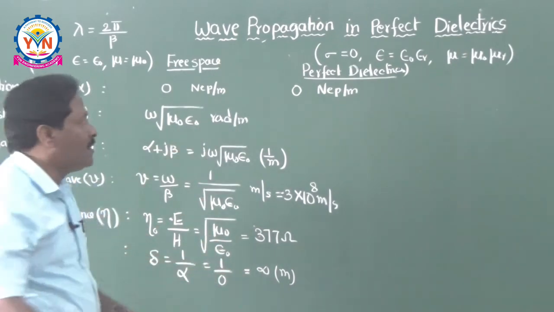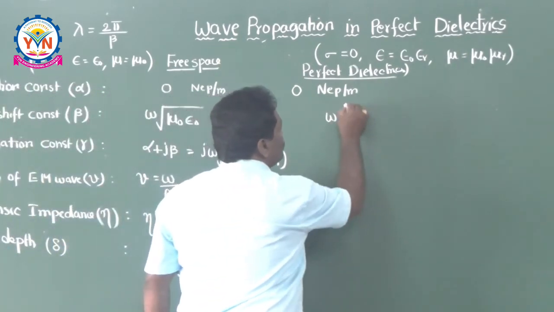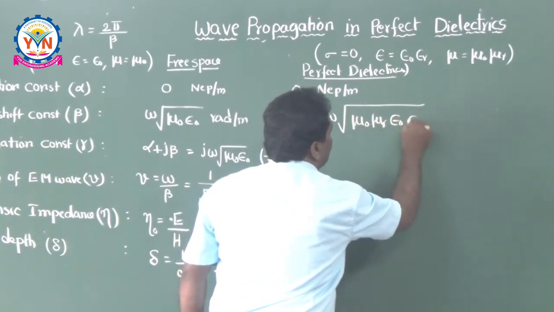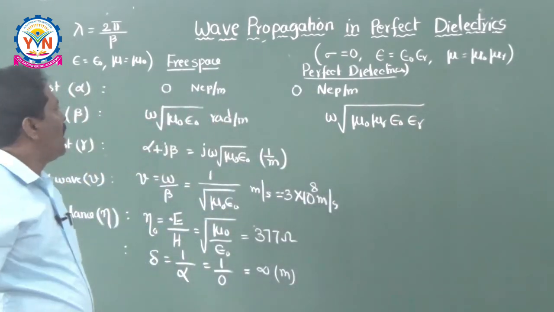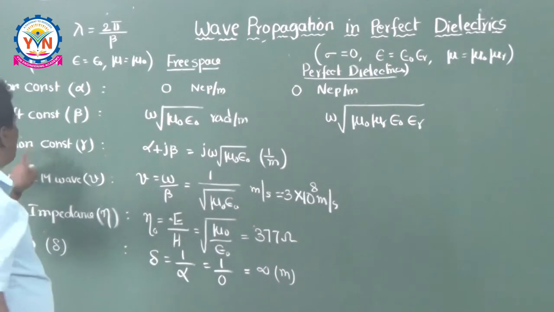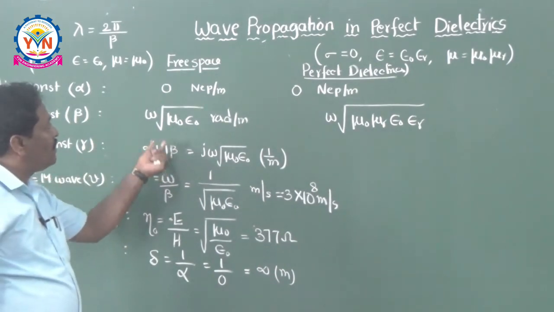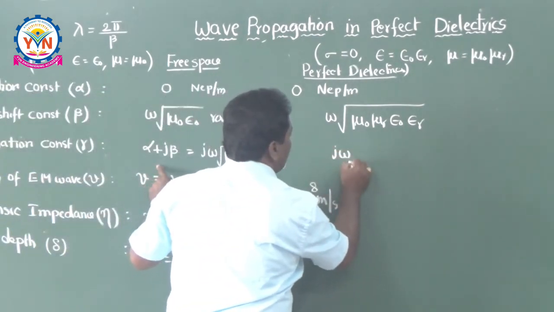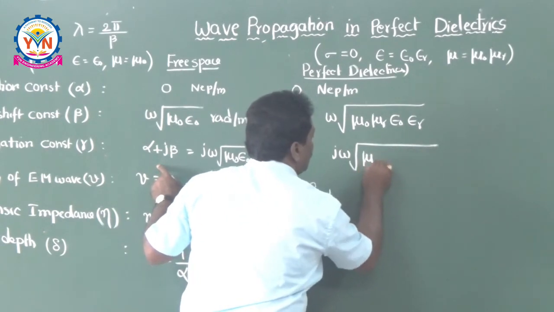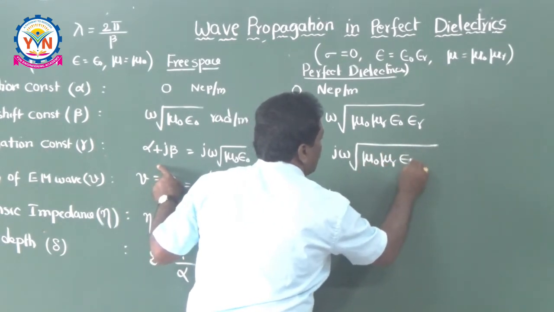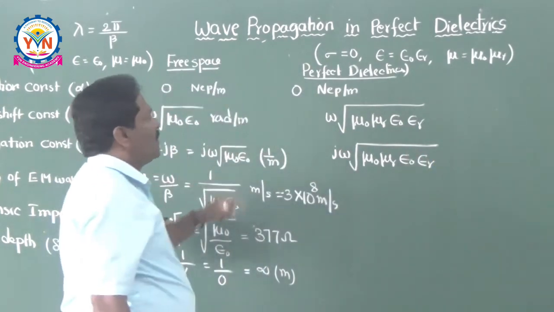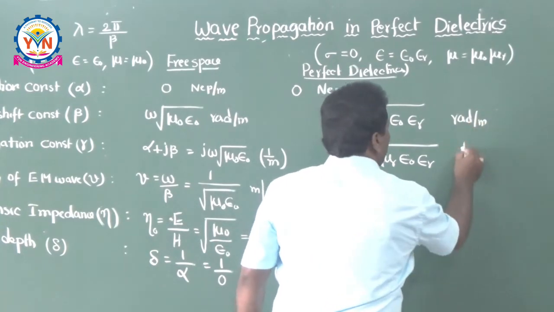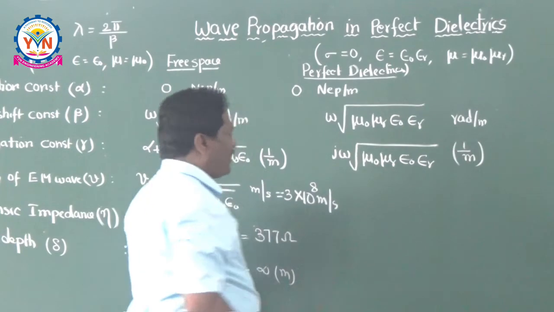Now how can you modify it? That is nothing but omega root mu naught into mu r and epsilon naught into epsilon r. And what is the propagation constant here? Propagation constant is a combination of both. That's why you can say gamma is equal to j omega root mu naught mu r epsilon naught epsilon r, 1 by meter. And always write down the units. Beta is in radians per meter and this is 1 by meter. Units are also very, very important.